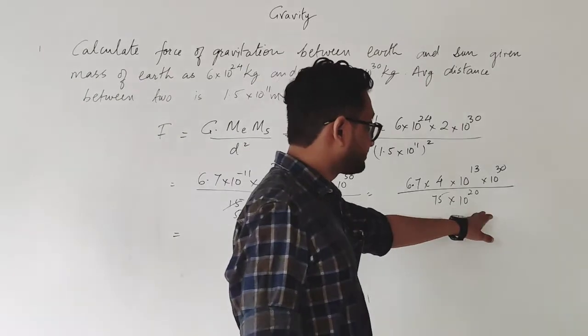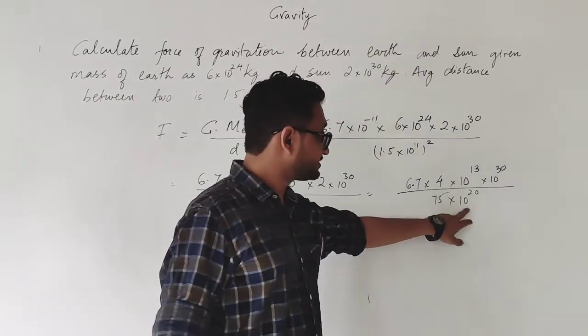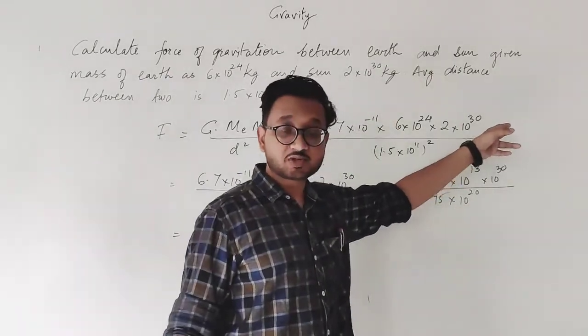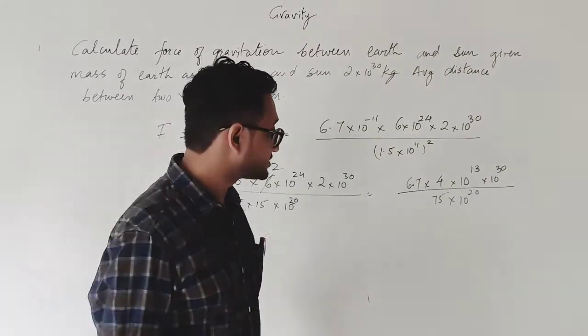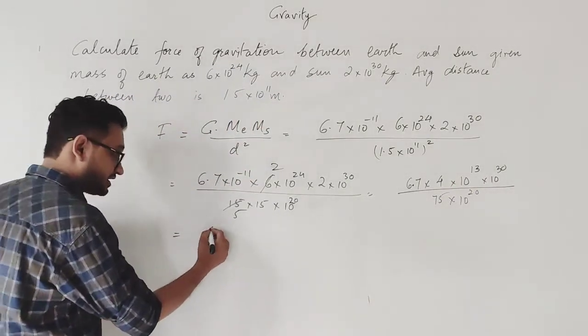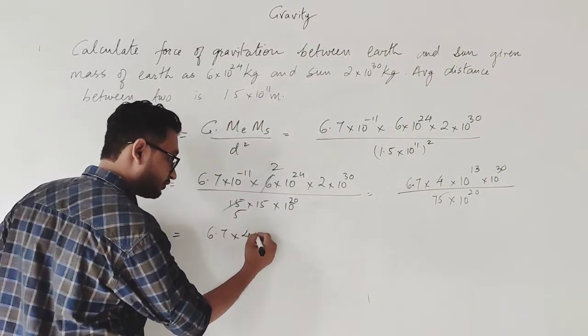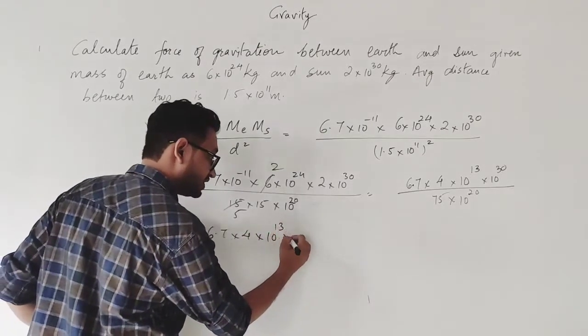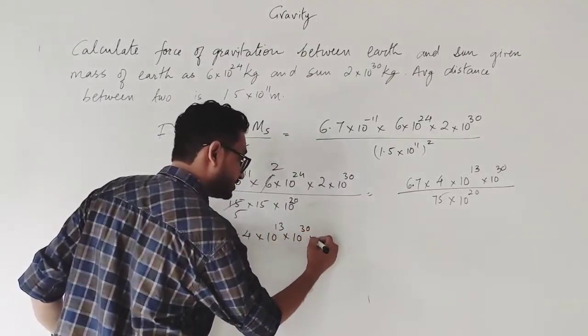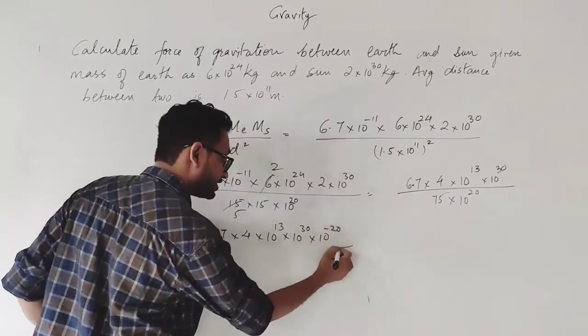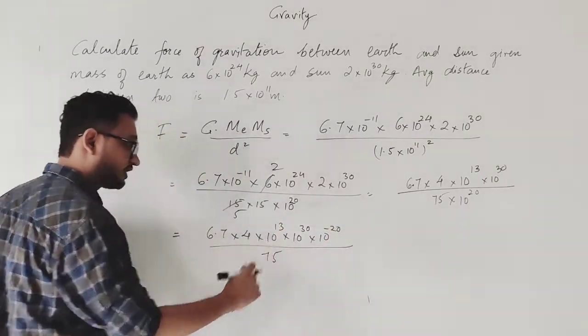You can simplify the powers even further. When I take this 10 raised to power 20 from the denominator to the numerator, it becomes 10 raised to power minus 20. So the next step can be written as 6.7 into 4 into 10 raised to power 13 into 10 raised to power 30 into 10 raised to power minus 20 upon 75.